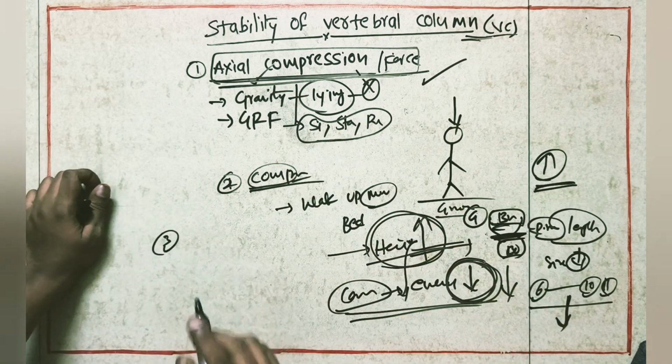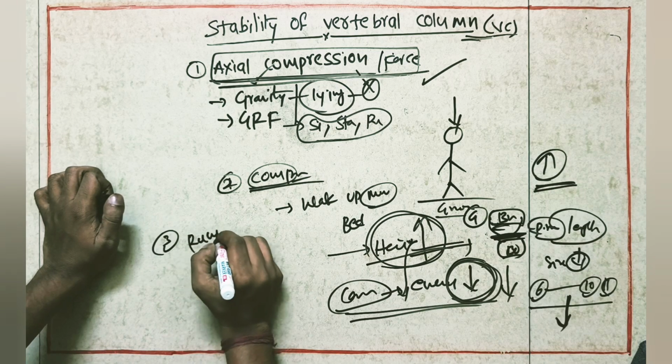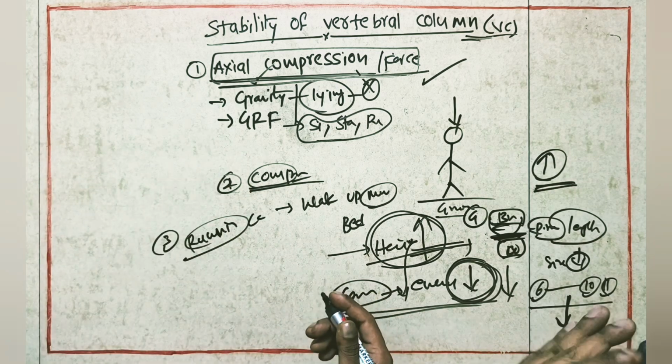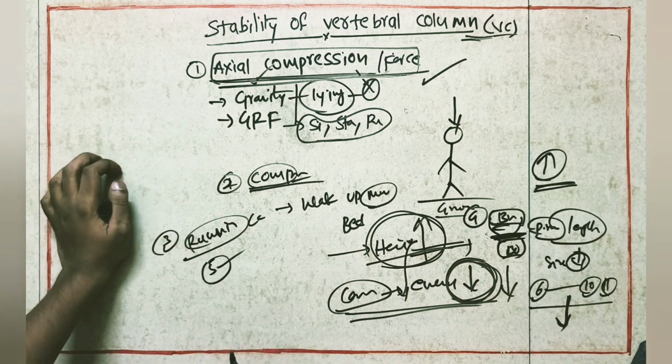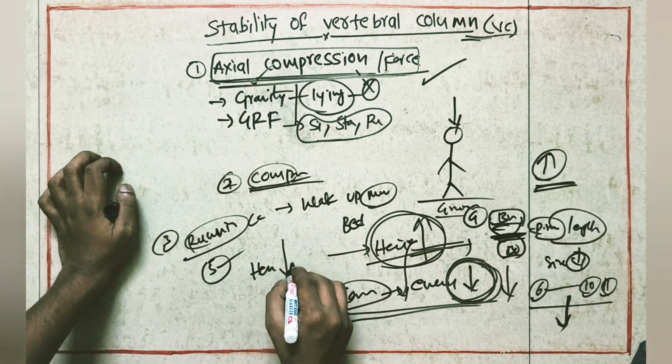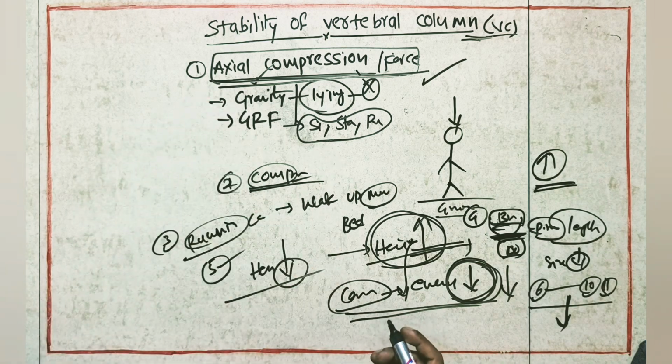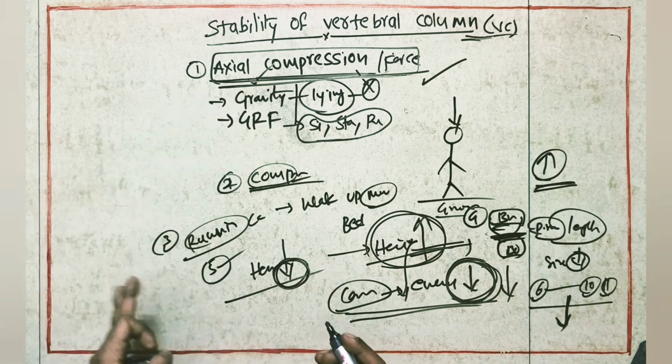And one more, this is a very crazy example. If we do running continuously, not just one day or two days, but if we keep on running for 10 years or 5 years, what will happen? The height of the patient will reduce very fast, because the disc goes through complete compression force. So the height of the person will be less if he is running.